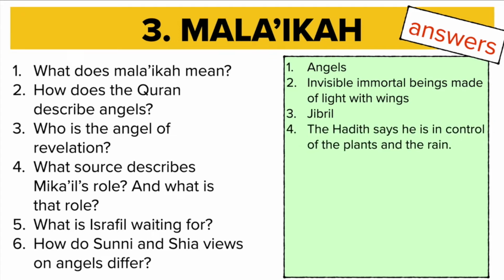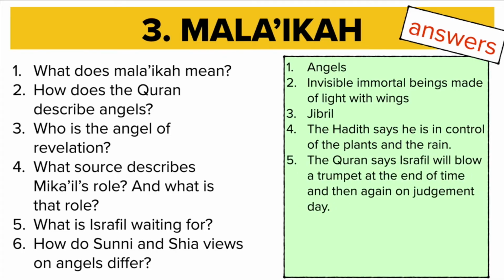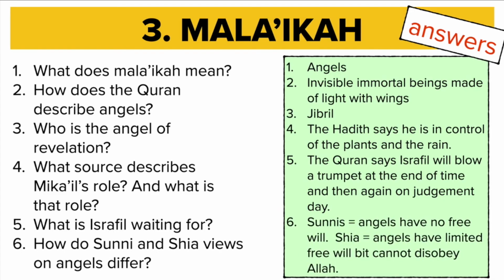Question 4. The hadith says that Mikael controls the plants and the rain. Mikael is not mentioned in the Quran. Question 5. The Quran says Israfil will blow a trumpet at the end of time, and then again on Judgment Day. Question 6. Okay, what is the difference? Well, Sunnis think angels have no free will. Shia believe angels have limited free will, but cannot disobey Allah with that free will.